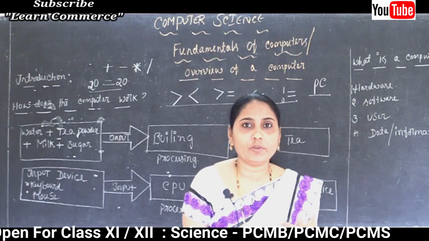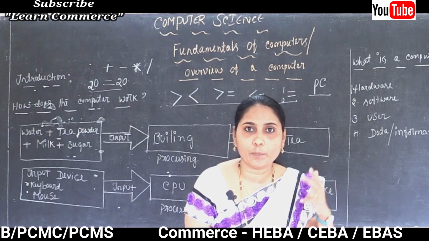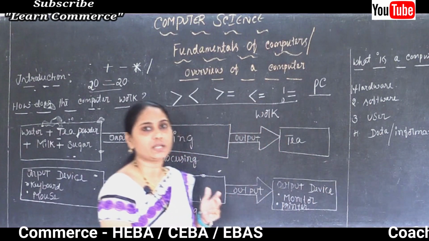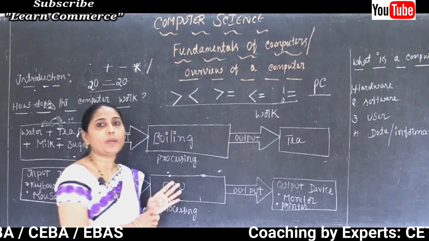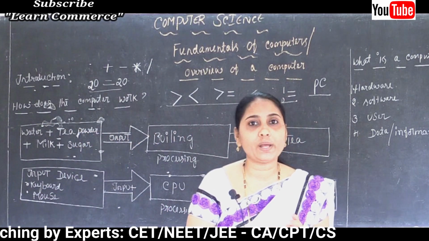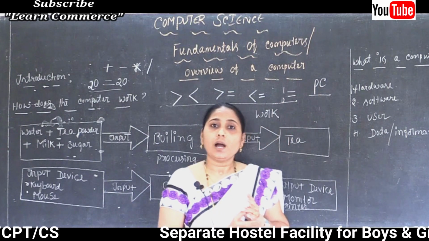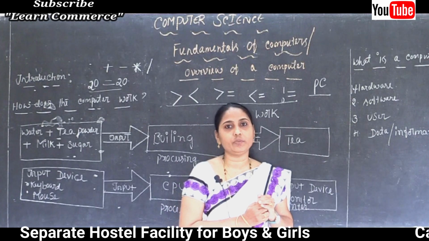So what work can we perform by using a computer? The most important daily work we can perform by using a computer is to pay bills. In our shop mostly we use it to pay bills and for other purposes also, and also to communicate with each other.